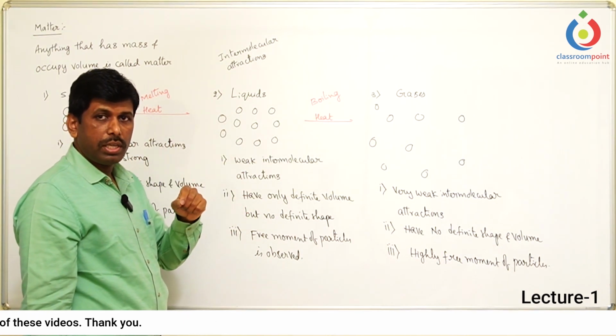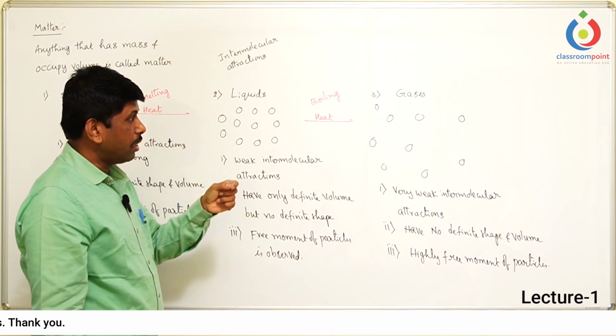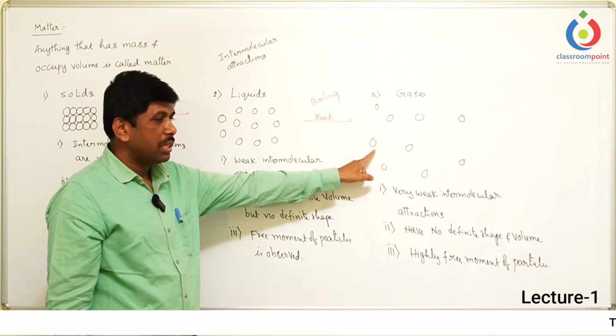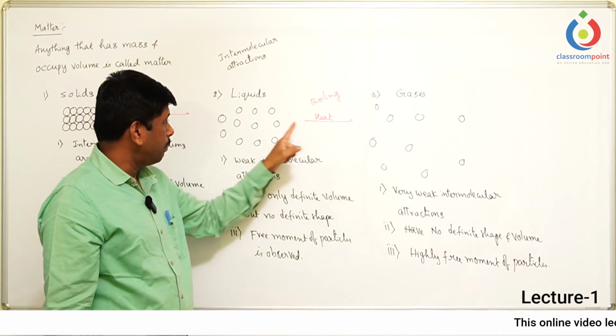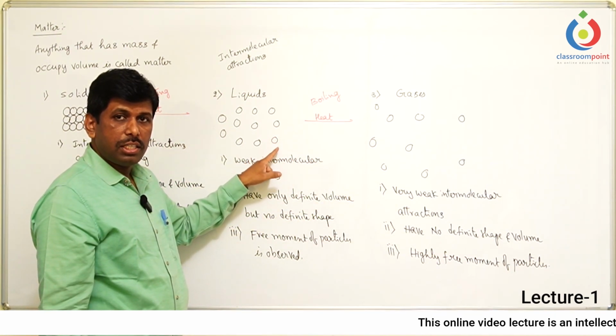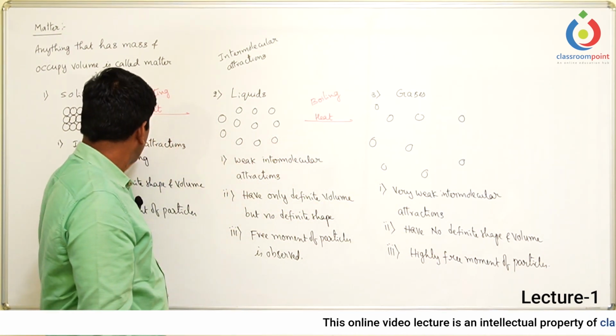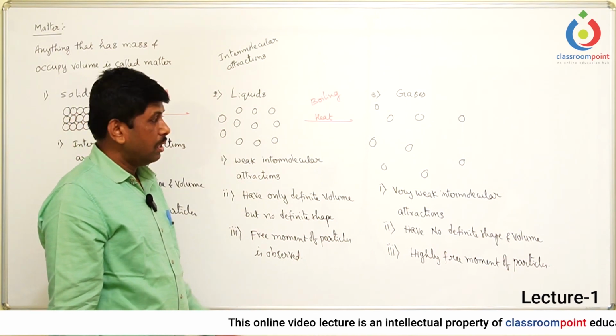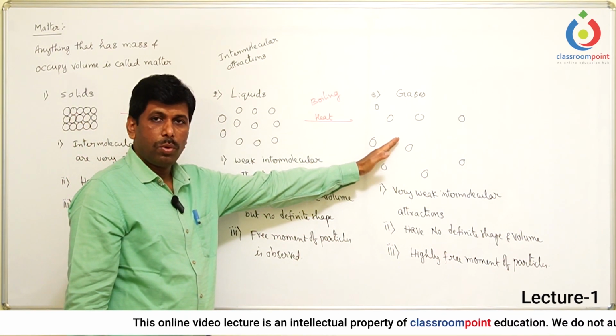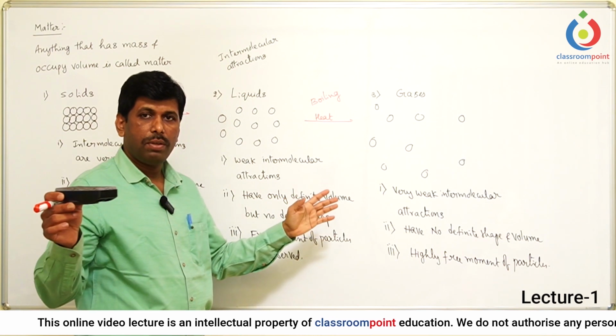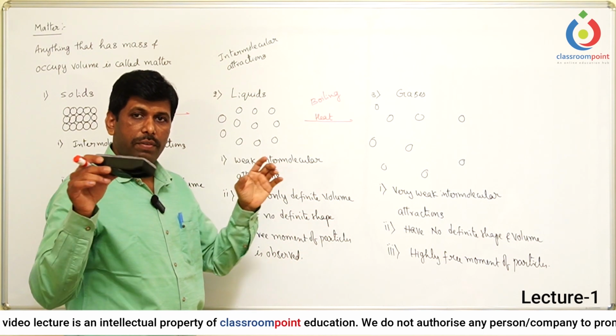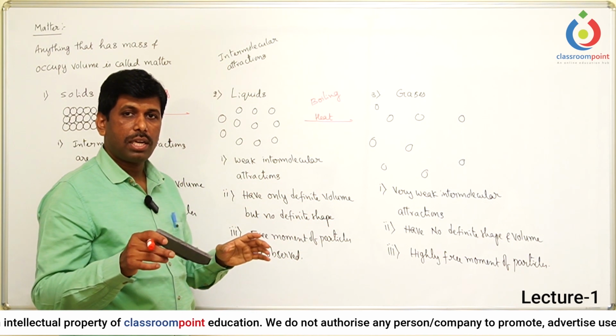Means every time you are increasing the temperature. That means the energy possessed by the gas molecules is more when compared to the liquids, and the energy possessed by the liquid molecules is more when compared to the solids. Since gas molecules have more energy, they can move very freely from one area to another area, having very little negligible intermolecular attractions.